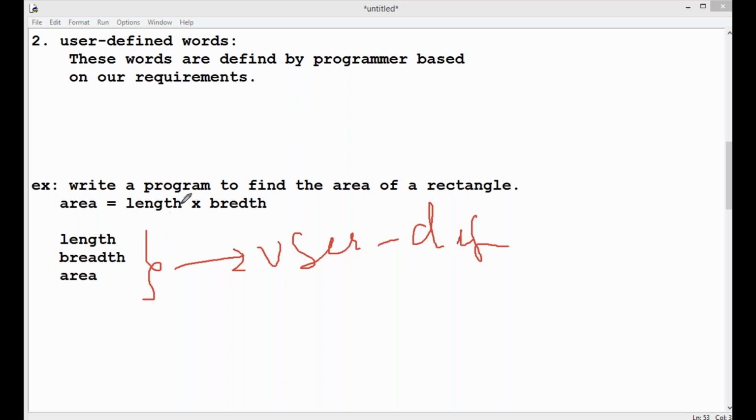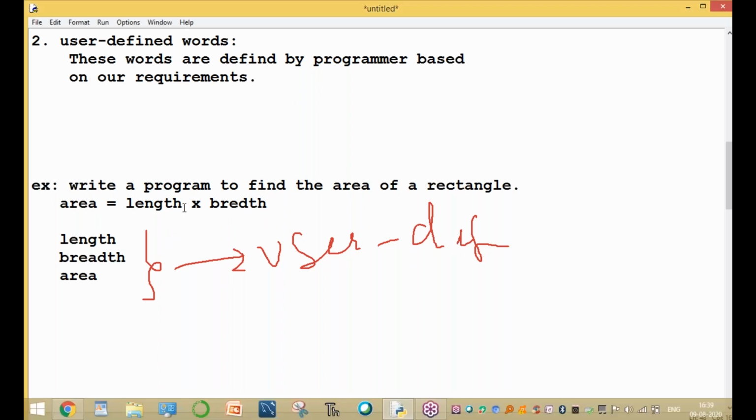Someone writes length, someone else writes L for length and B for breadth, and A equals L into B. Here they are user-defined words, written any way you like. You can write only L, B and area. Here L, B, A: these three words are called user-defined words.